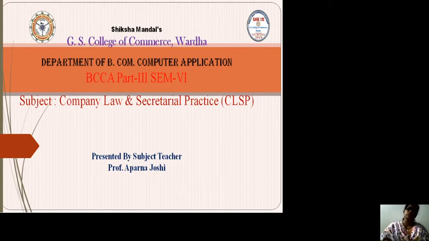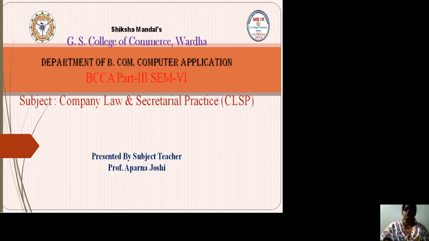Then we have seen the different documents which are necessary for the incorporation of the company, like memorandum of association, articles, and prospectus. Which company requires a prospectus, why there is a need to issue a prospectus, everything we have seen, and the different types of prospectus also we have gone through.